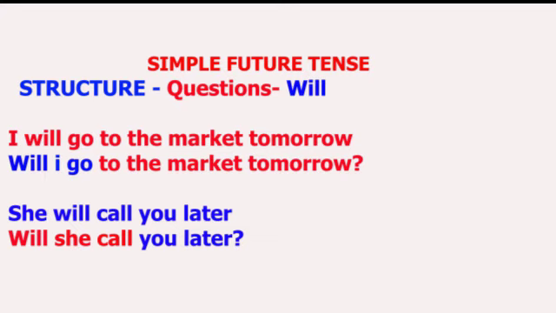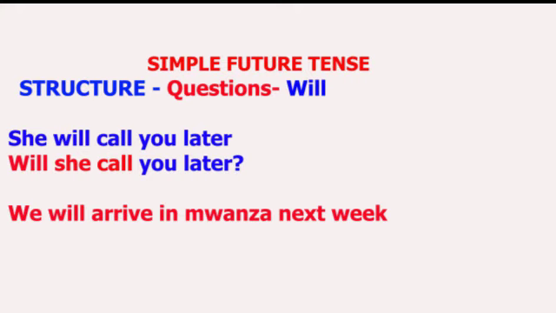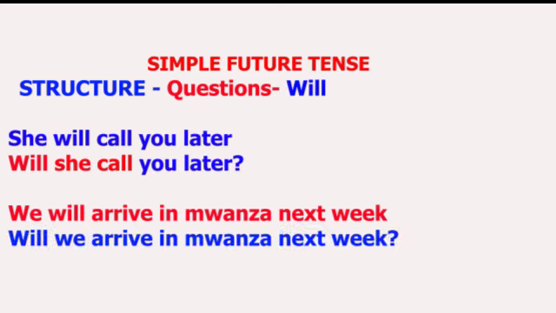Look at the last example over here. The sentence was, "We will arrive in Mwanza next week." To form a question from this sentence, you are going to start with "will," as we agreed. So "will" will be there first, and then the subject. After the subject, you are going to have the basic verb. So the sentence is going to be, "Will we arrive in Mwanza next week?" That is how we are forming questions.